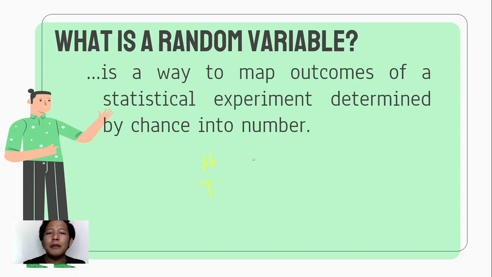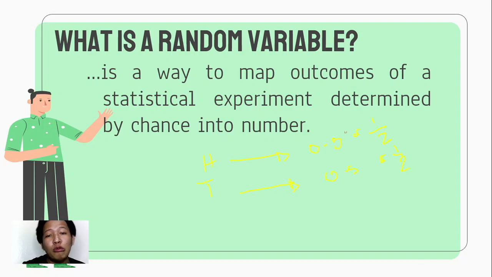So now, when we say random variable, we transform or represent these outcomes determined by their chance. What is the chance of getting a head when we flip a coin? That is 50% or 0.50 or 1 half, di ba? And the tail is 0.5, or 1 half. So representing these outcomes into these numbers is what we call a random variable.